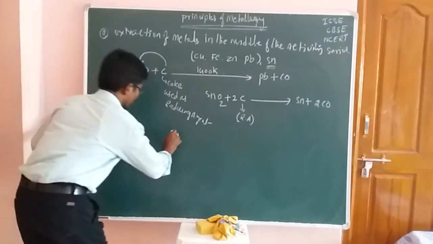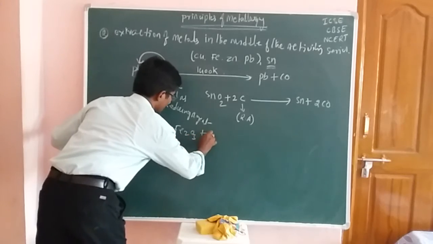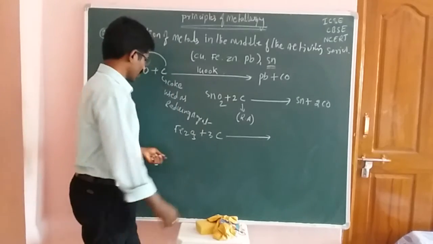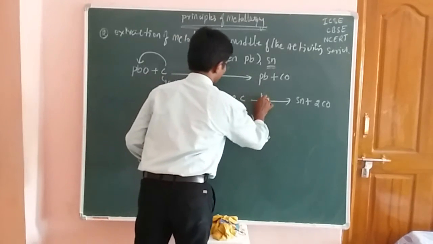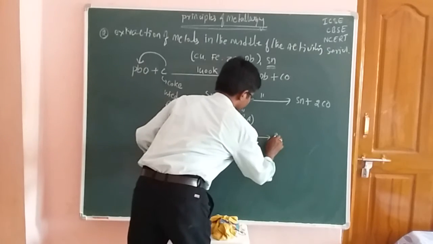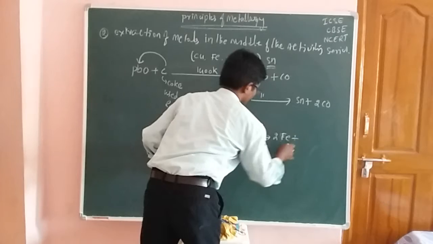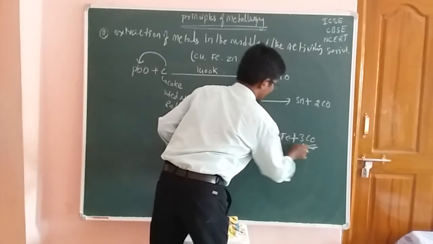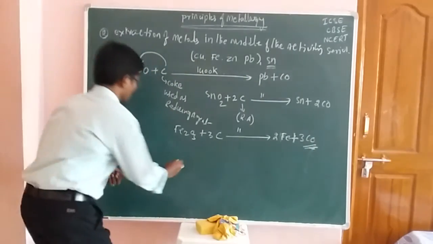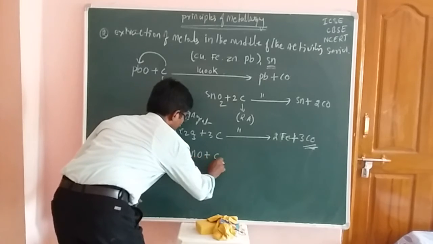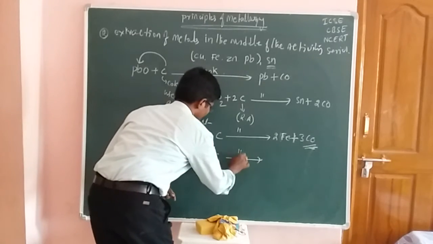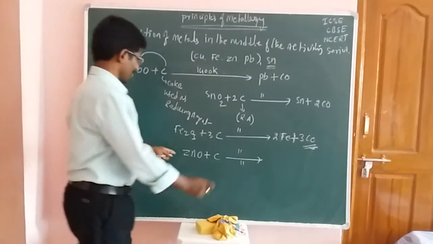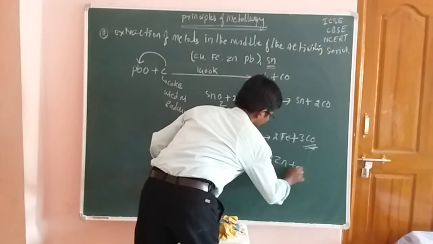And you have to take the next type of compound. Now that is Fe2O3, and this one is carbon. In the form of carbon, that is nothing but coke. Maintaining the same temperature and the same conditions, students, you get 2 moles of iron deposited, that is pure metal, and 3 moles of carbon monoxide removed. And one more example is ZnO plus carbon, that is coke. The same conditions apply in all four reactions. From this we get zinc and carbon monoxide.